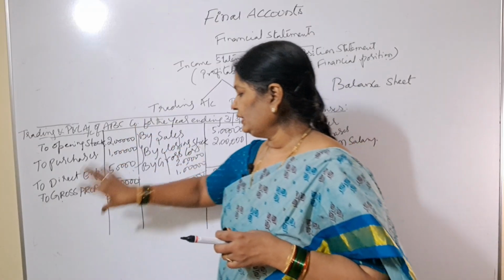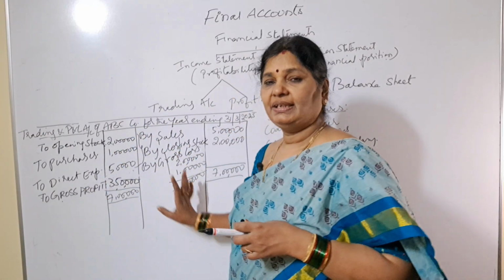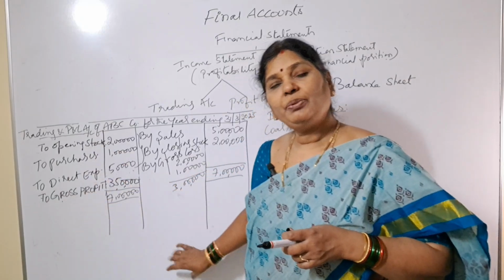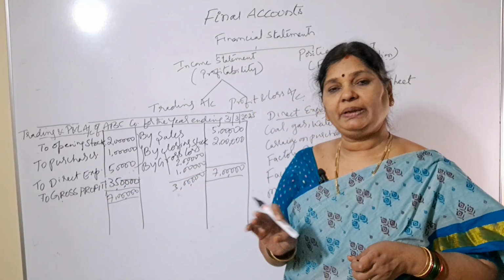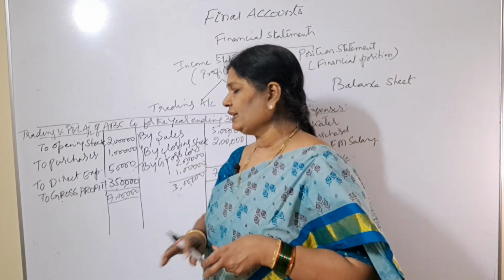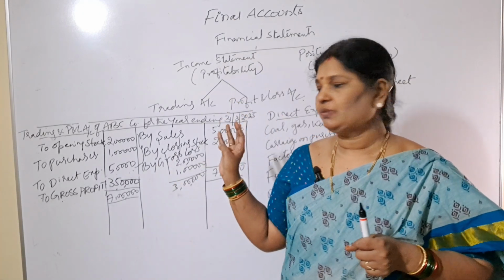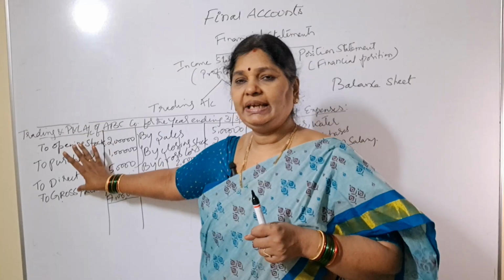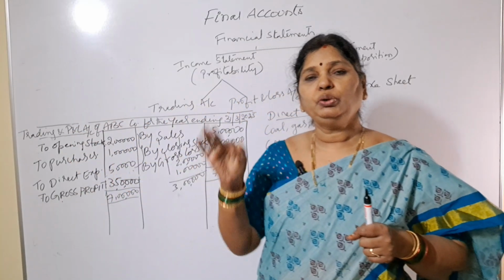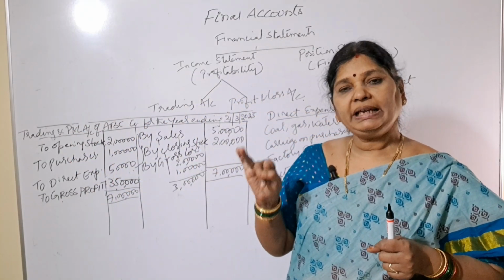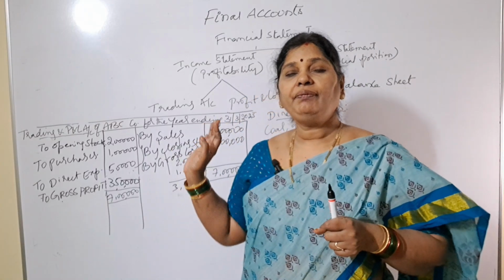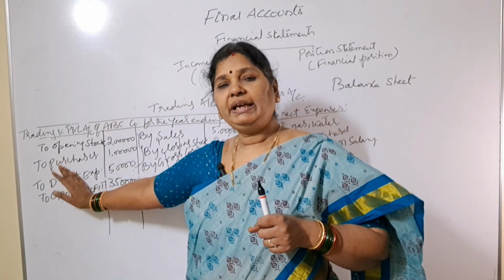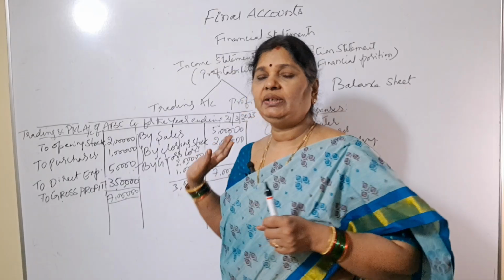Then what will you do with this gross profit or gross loss? We have to transfer this to the profit and loss account. How you'll prepare the profit and loss account, I will explain. But before going to the profit and loss account, remember these points. We'll get three items: to opening stock, to purchases, to direct expenses. On the credit side, you will get by sales and by closing stock. If the debit side is more and the credit side is less, then you will get gross loss.